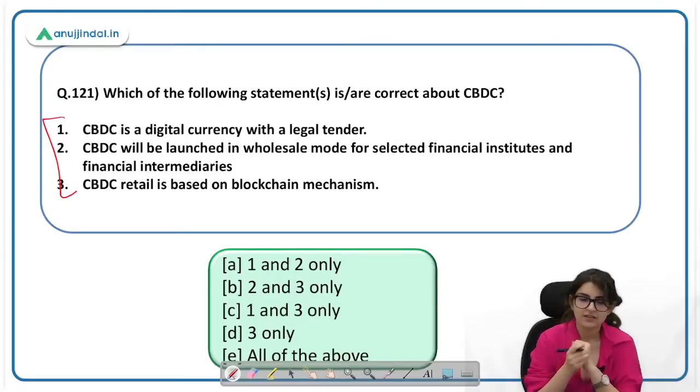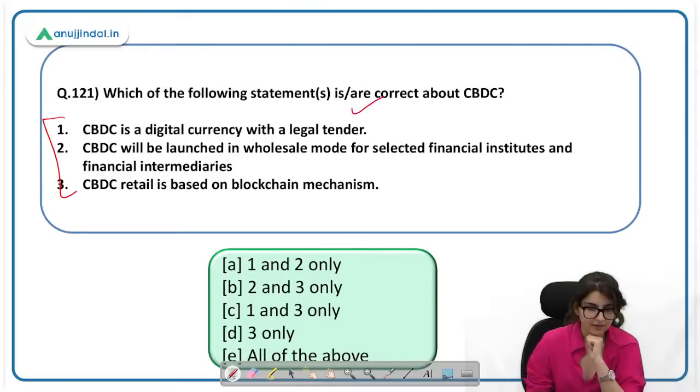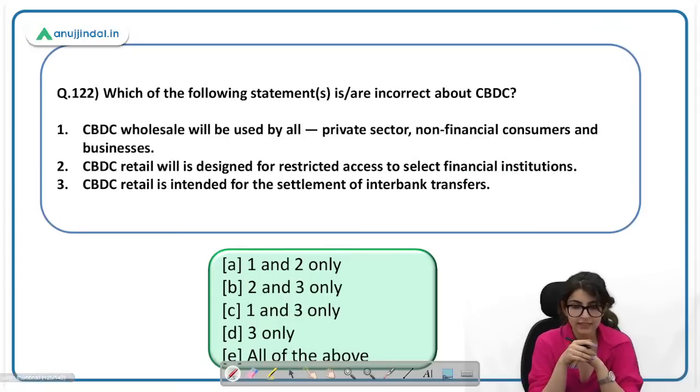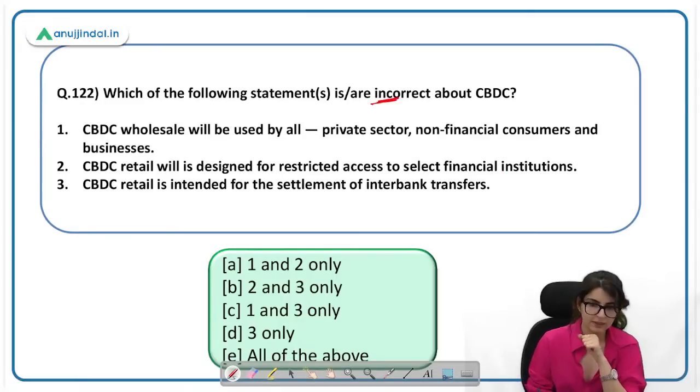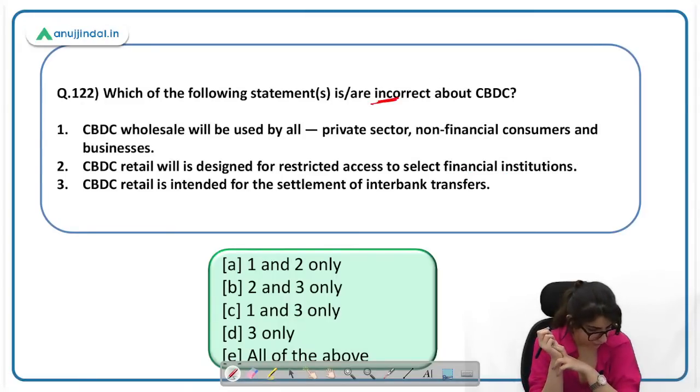CBDC is a digital currency with a legal tender. Yes. It will be launched in wholesale mode for selected financial institutes. Right. CBDC retail is based on blockchain mechanism. This is also right. Incorrect बता दो आप CBDC के बारे में. Who is going to tell me incorrect? 122.